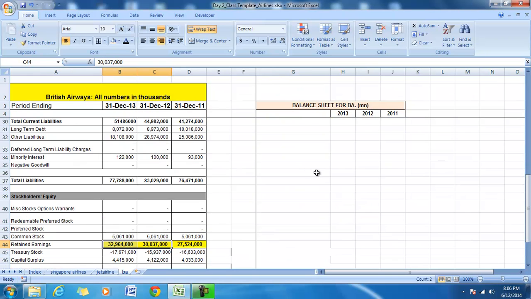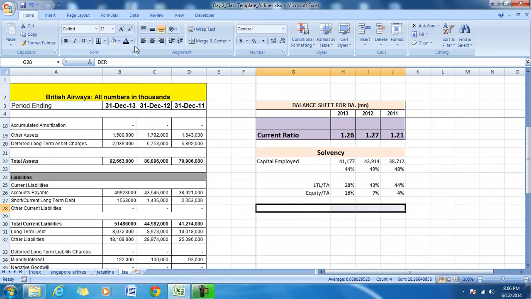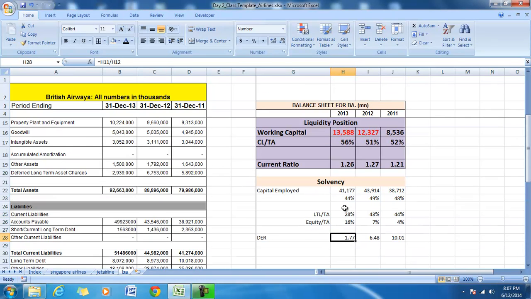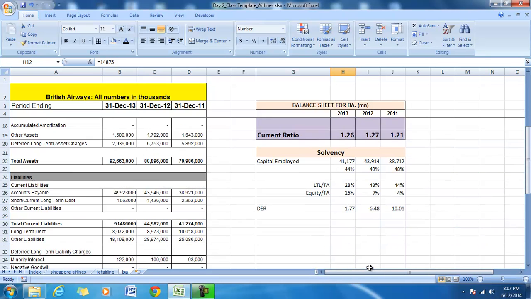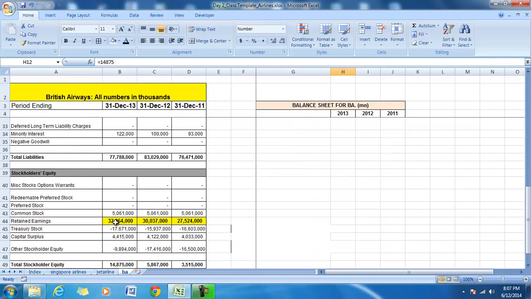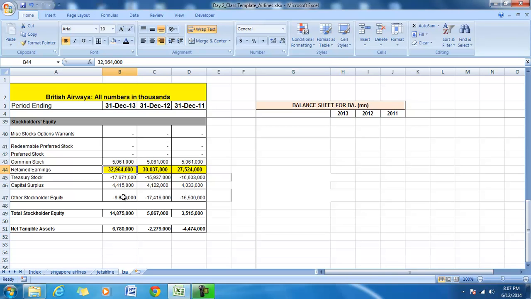And in British Airways, the debt equity ratio is also more than 1, and in 2011 and 12 is in fact very high, and in 2013 the debt equity ratio has come down because the equity has gone up, and we can see that equity has gone up because of the profits, and also negative equity has come down.